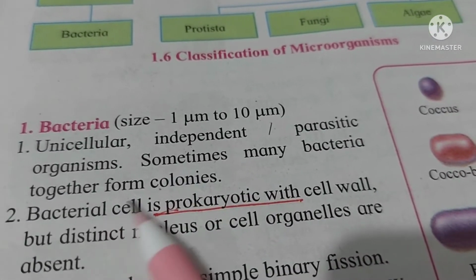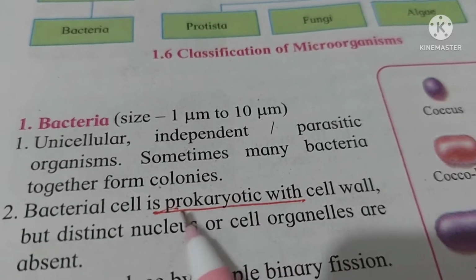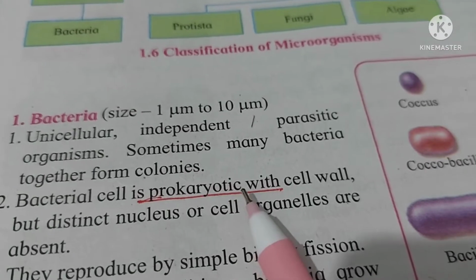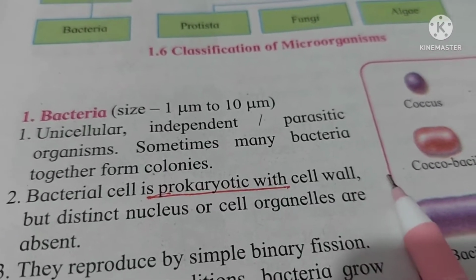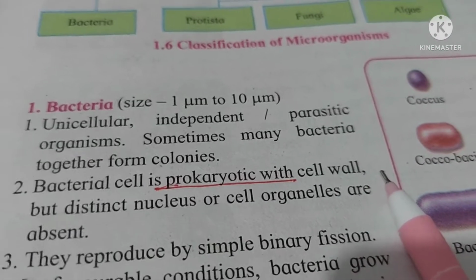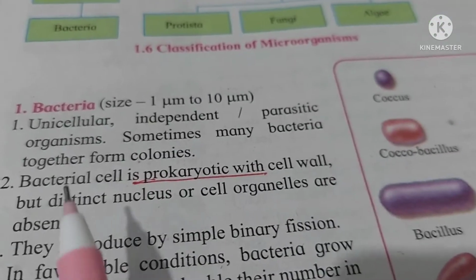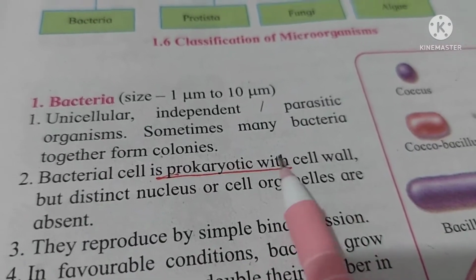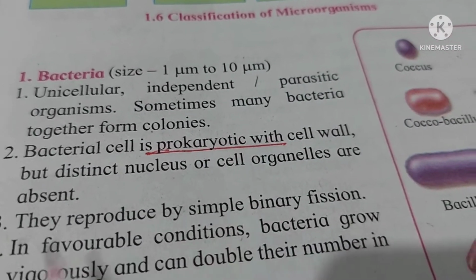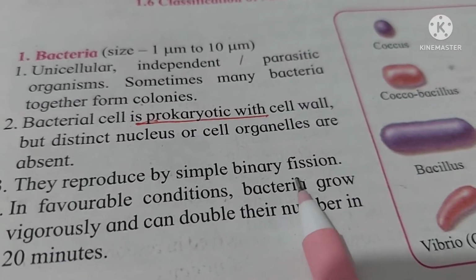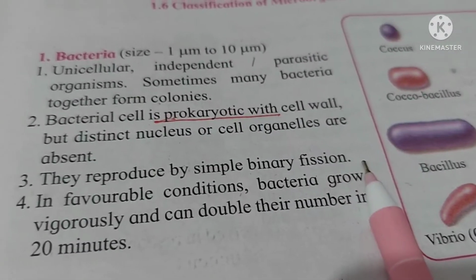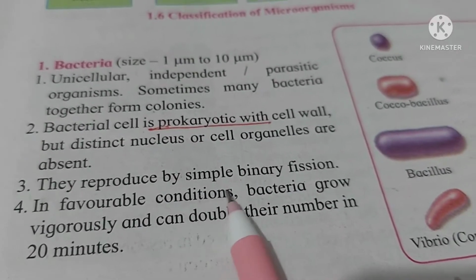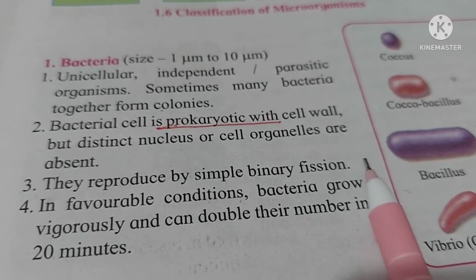Sometimes many bacteria together form colonies. We are going to see the example of these colonies. Bacterial cell is a prokaryotic cell, meaning a primitive type of cell with a cell wall. A cell wall is characteristic of plant cells, which is seen in the bacterial cell, but a distinct nucleus or cell organelles are absent. That is why it is called a prokaryotic cell. Now they reproduce by simple binary fission. When we finish this, I will show what simple binary fission is with the help of a slide.